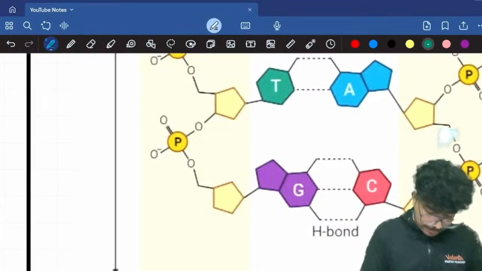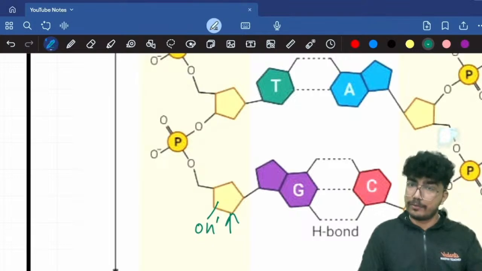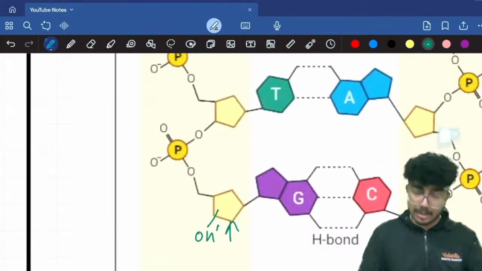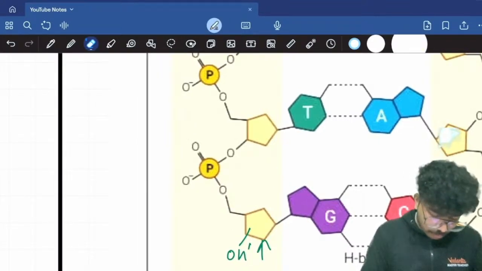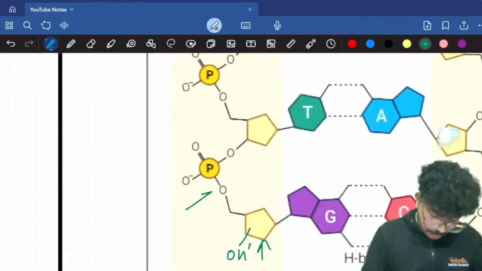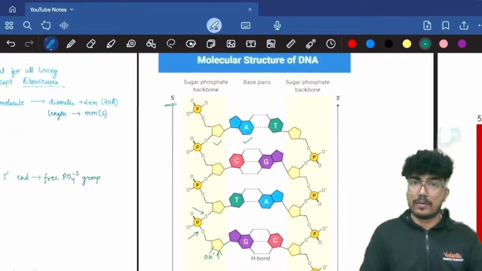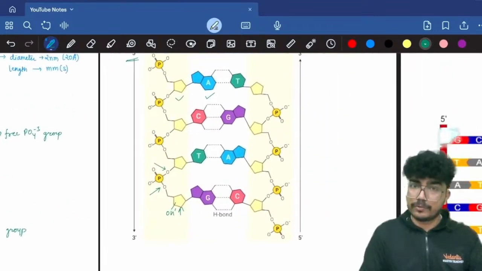At this sugar, at the 3 dash carbon you have the free OH group, so this is the 3 dash end. And here we have the established phosphate group. Here we have the phosphodiester bond. This is the molecular structure for the DNA.